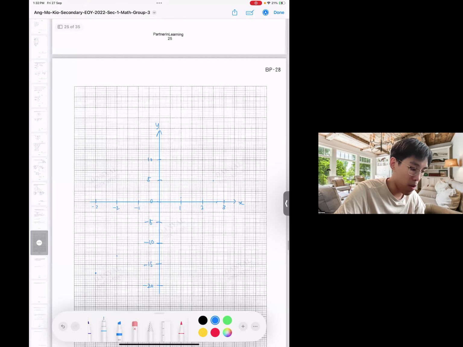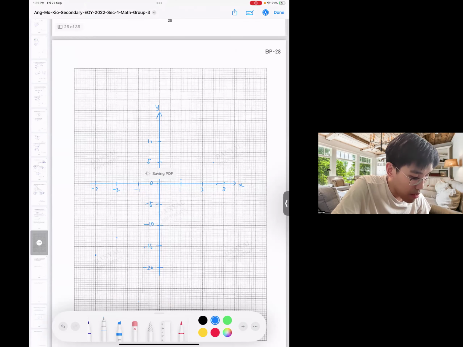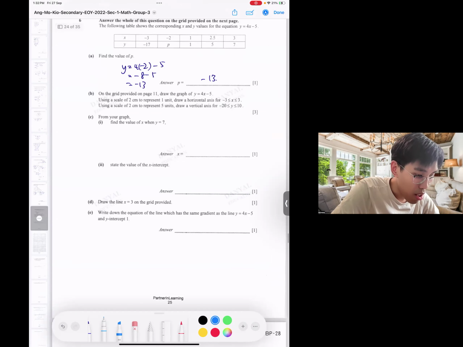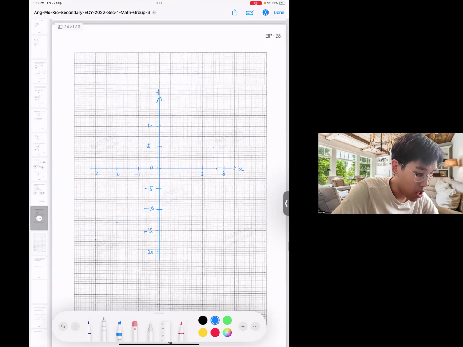Okay, and then at the same time, we have 3, 7. Oh, wait. Are we reading the wrong graph?